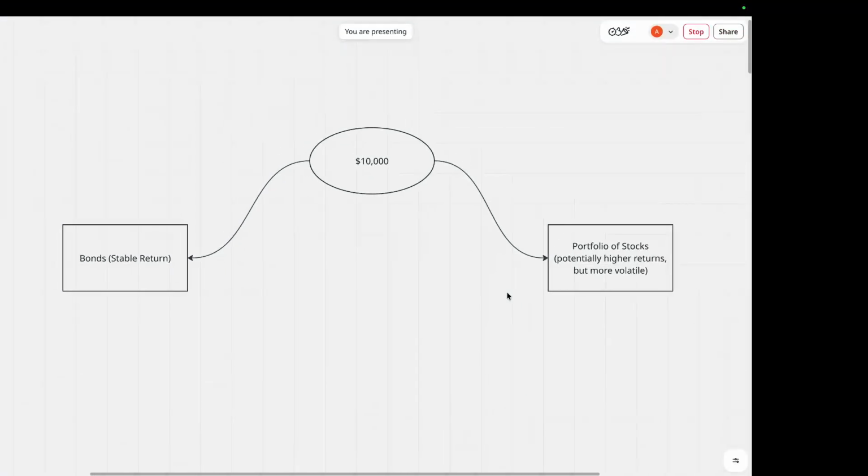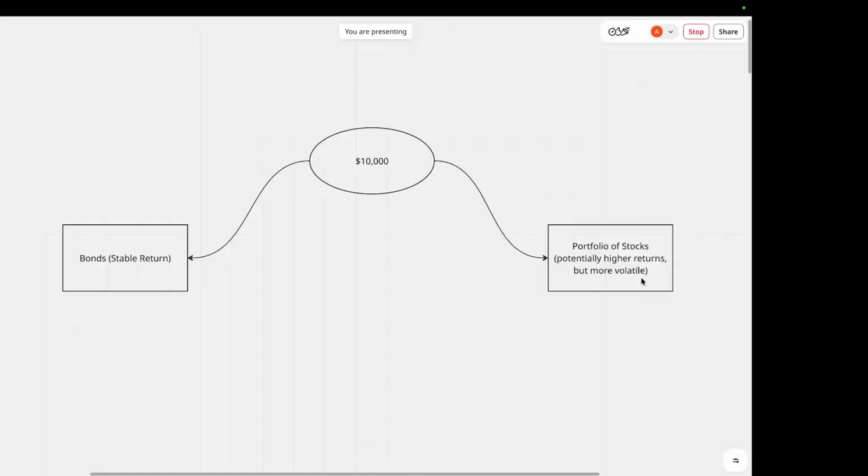Hi all. So today I will be discussing the capital asset pricing model, or the CAPM model. And to kick off with a short example, imagine you have $10,000 to invest. You can decide whether to put this in a government bond and earn a relatively stable, safe return, or you could decide to put it into a portfolio of stocks, like for example, Apple, Tesla, Nvidia, and earn a potentially much higher return, but also under a lot more uncertainty and volatility.